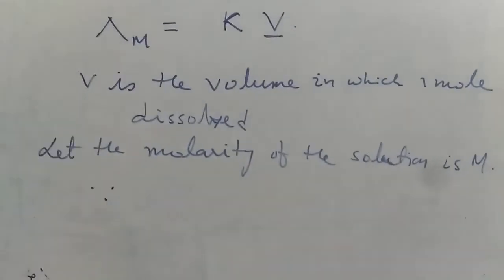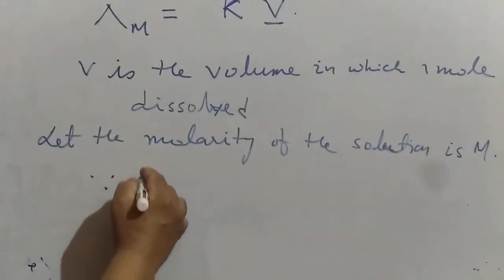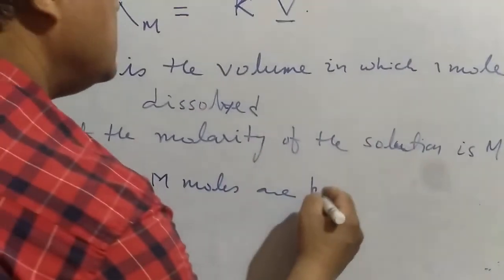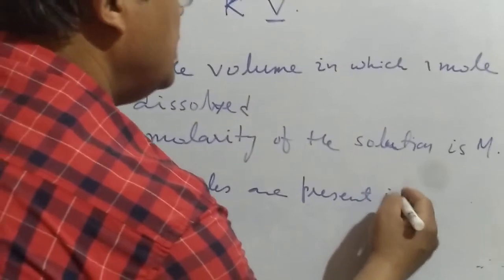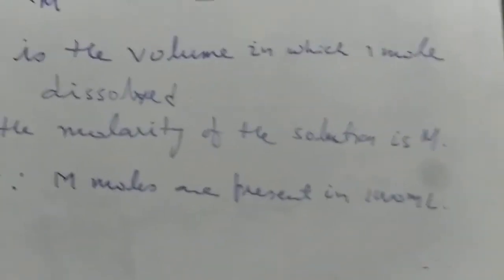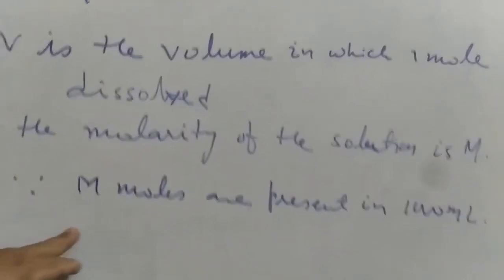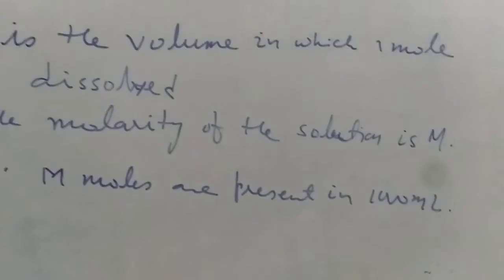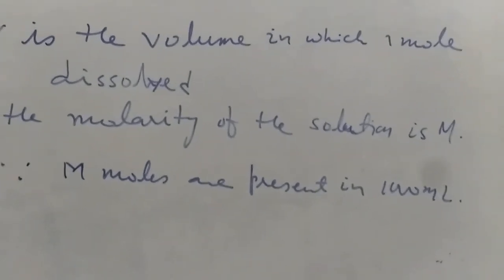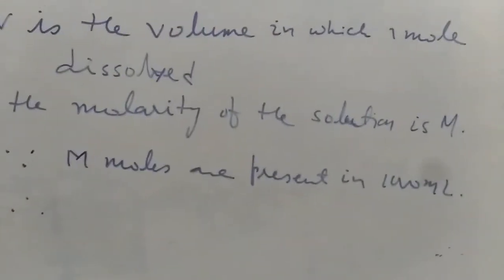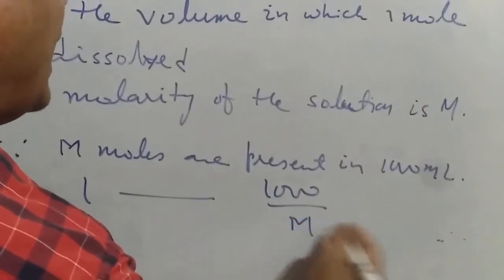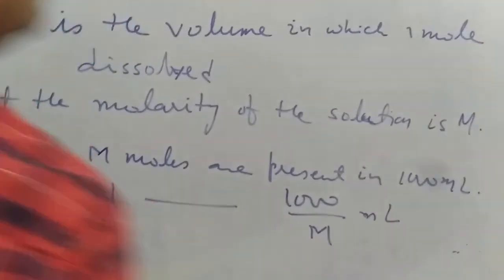Since M moles are present in 1000 mL, 1 mole will be present in 1000 by M volume.